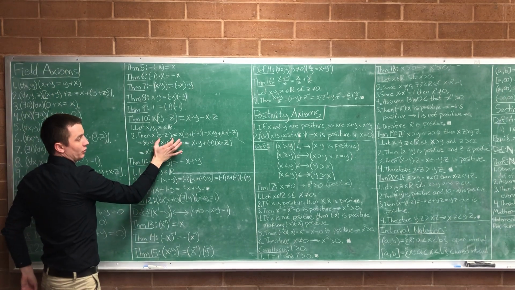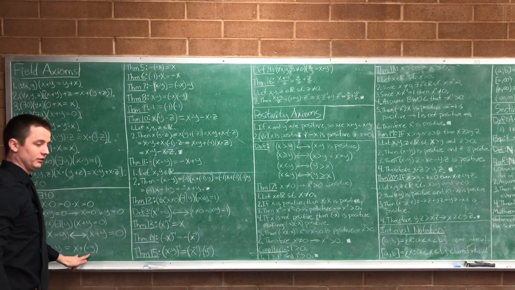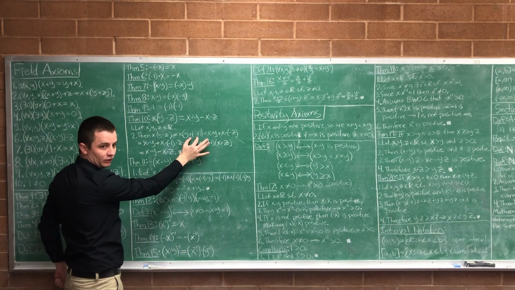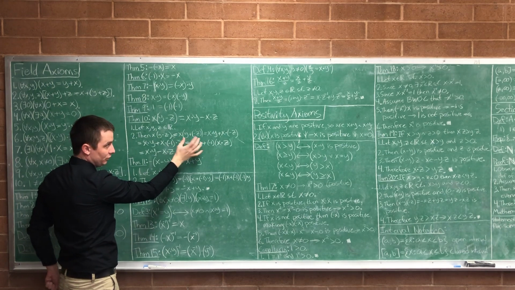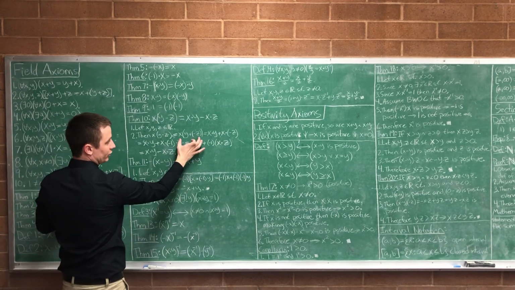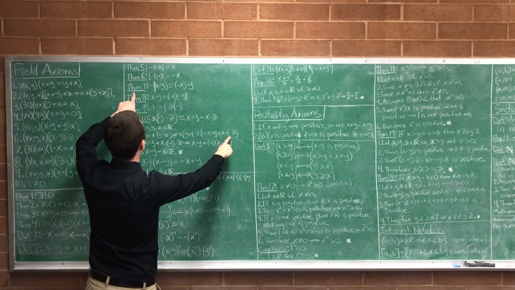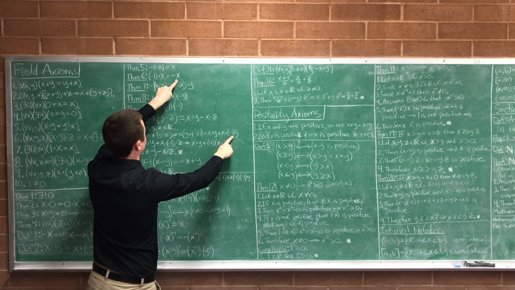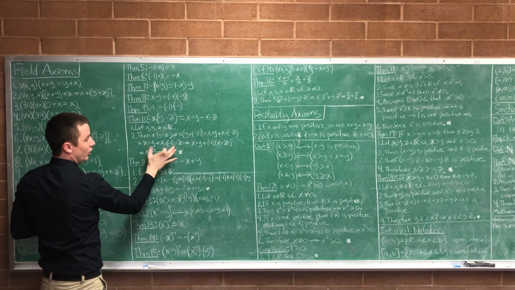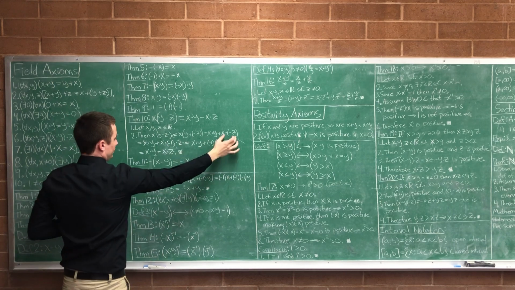So x times (y minus z). Now what is y minus z? Using our definition, y minus z is y plus negative z. So y minus z is y plus negative z. Now we know how to distribute a multiplication across a sum. That's the distributive axiom right here. And so that enables us to go from here to here. Now we know that negative z, where is it? Right here. Negative z is the same thing as negative 1 times z. So going from here to here, all I'm doing is replacing the negative z with negative 1 times z. You good with this?